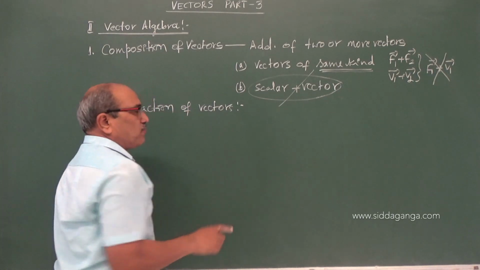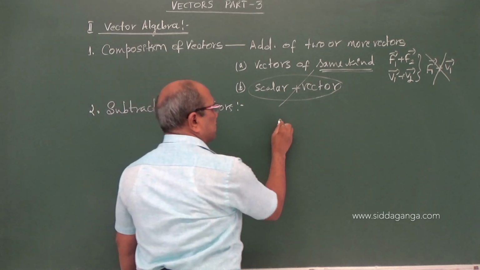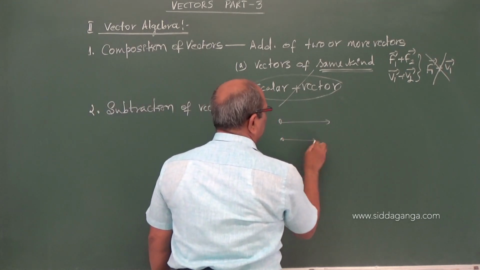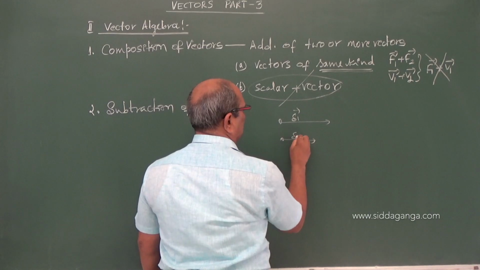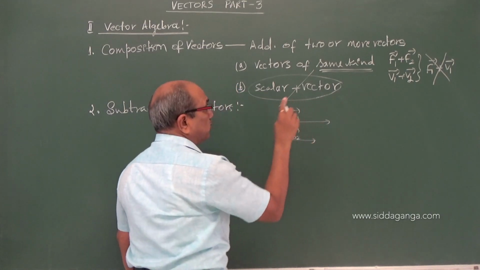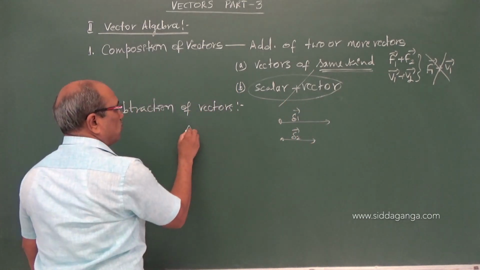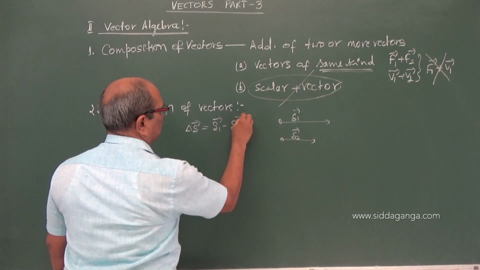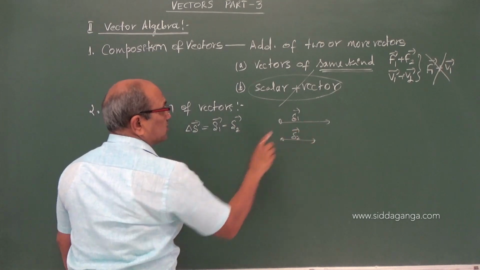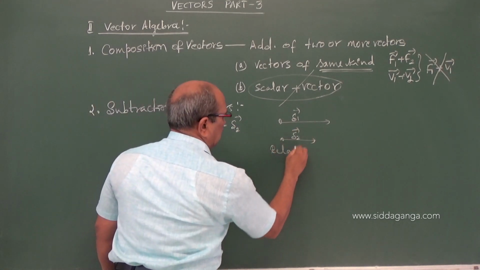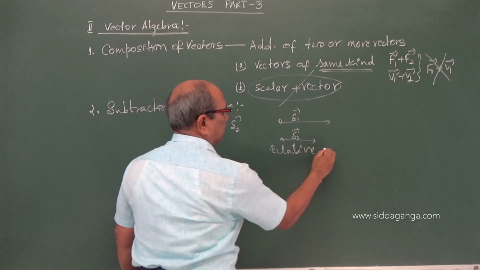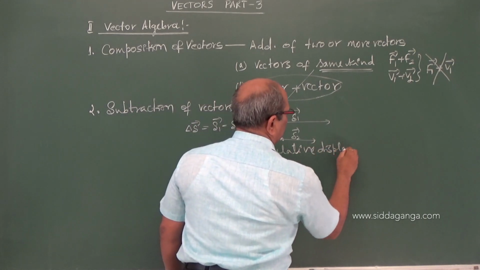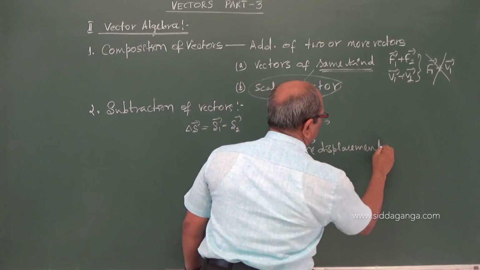For example, if two particles are moving in the same direction, covering different distances S1 and S2, there is a relative displacement, which we call delta S, as S1 minus S2. It is called the relative displacement. So here we are subtracting one vector from another.